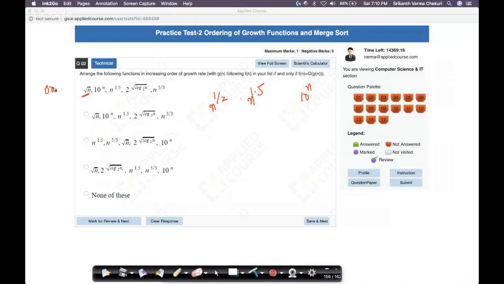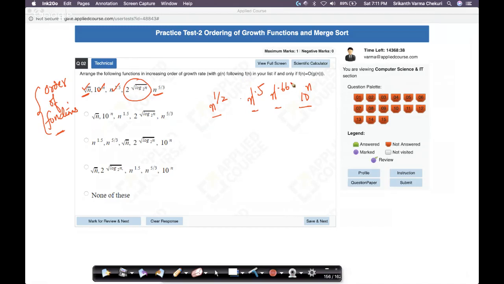Again, the order of functions is the key thing here. If you can recall it, it almost becomes second nature. I don't remember it by heart, but I almost know it instinctively now after solving so many problems. So this is taken care of, 10 power n is taken care of. Then this is an interesting term. What is this? This is n power 5 by 3. What is 5 by 3? n power 1.66. So obviously, n power 1.66 grows faster than n power 1.5. So these four have been placed in the right locations.